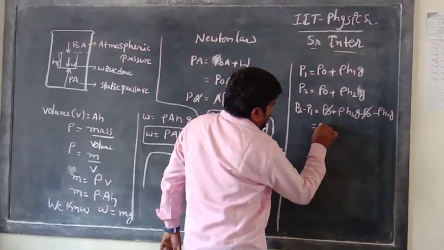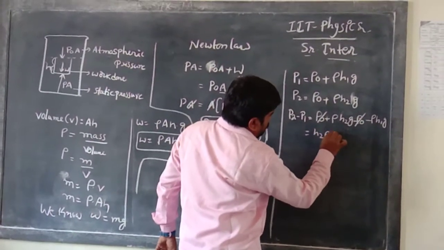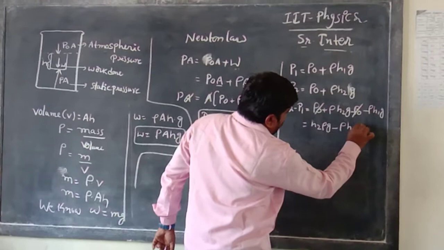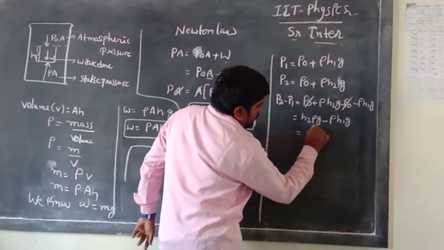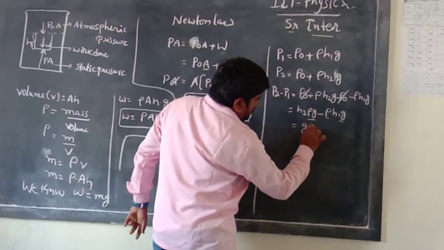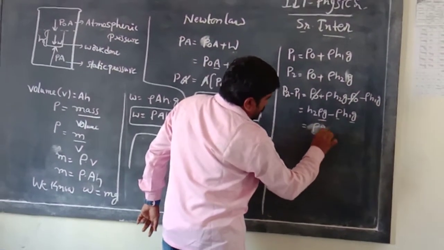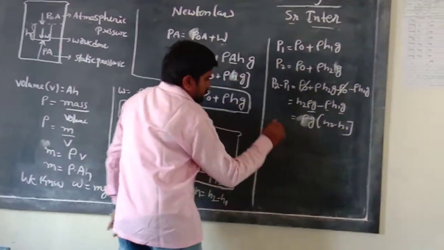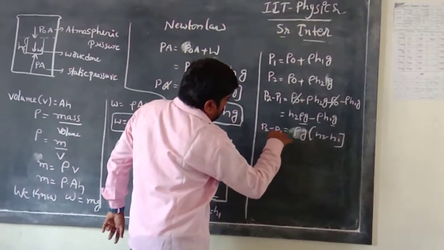From these two equations, we have rho g H2 minus rho g H1. Rho g is common, so it becomes rho g into H2 minus H1. So that is P2 minus P1.